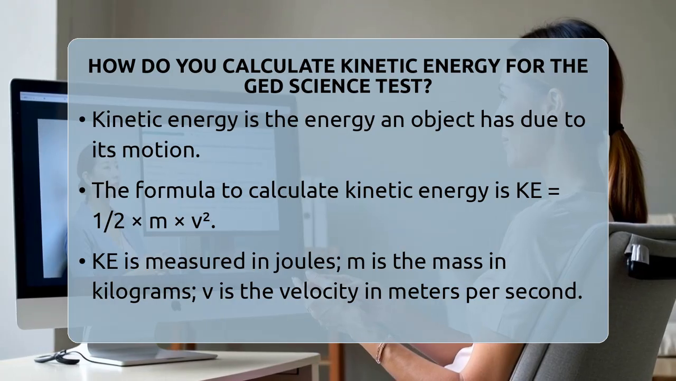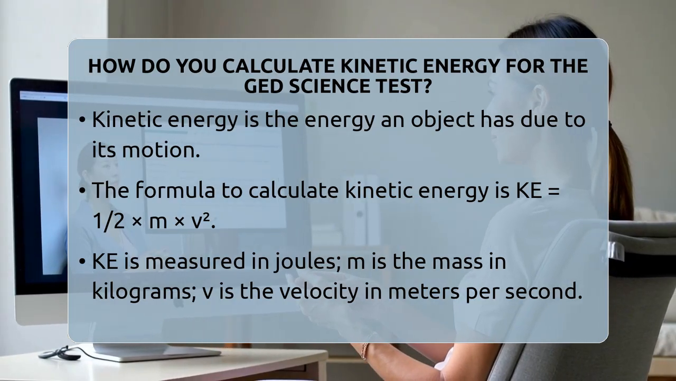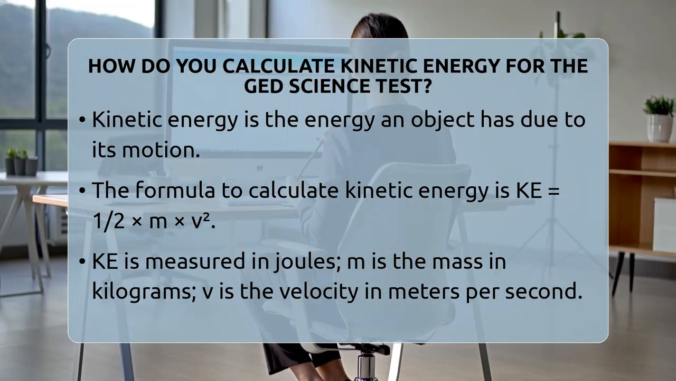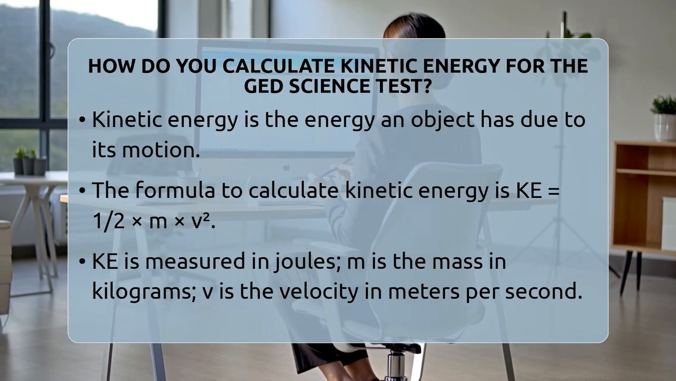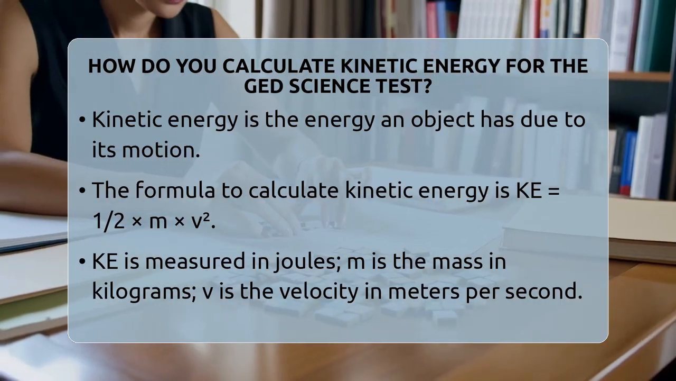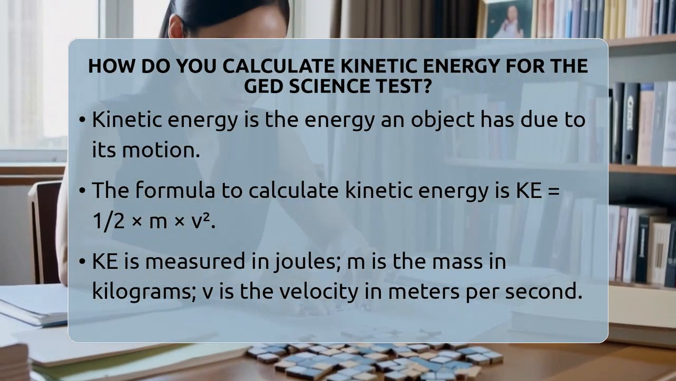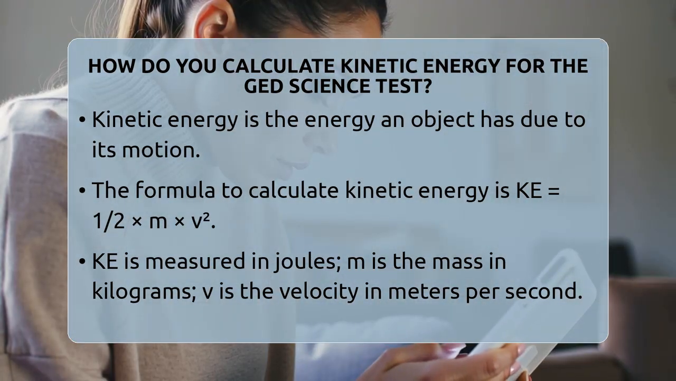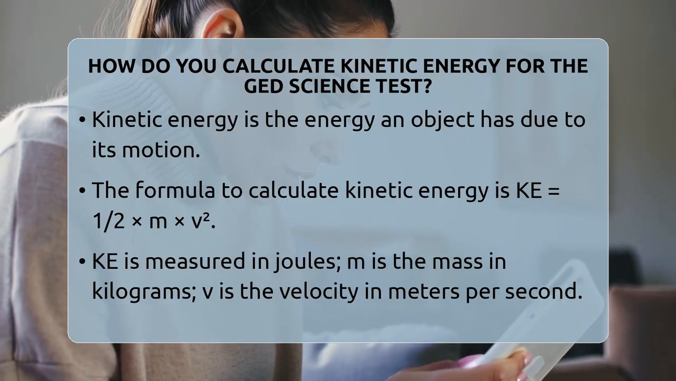To find it, you need to use a simple formula. The formula looks like this. Kinetic energy equals 1/2 times the mass of the object times the velocity squared. It is written as KE equals 1/2 times m times v squared. Let's break down what each part means.